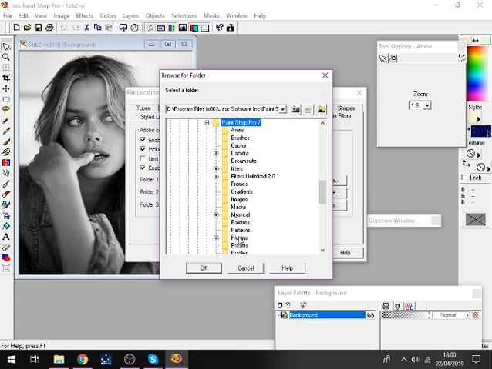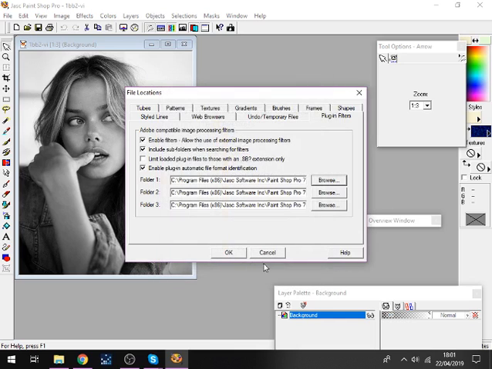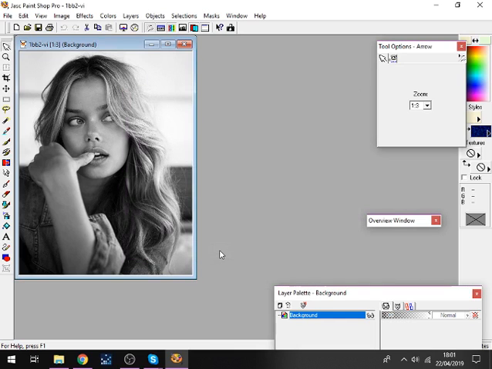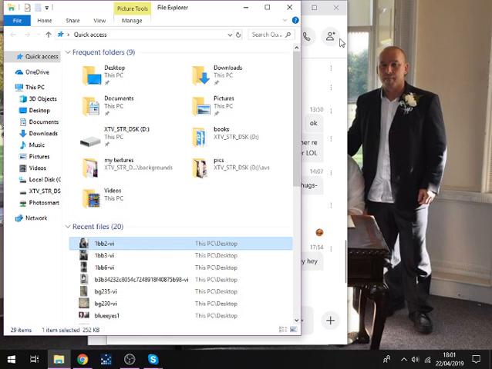Find the filters or plugins folder, whichever one you used. Click that. I'm not doing it because I've already got that set on mine. And then click OK. Then close out Paint Shop Pro.